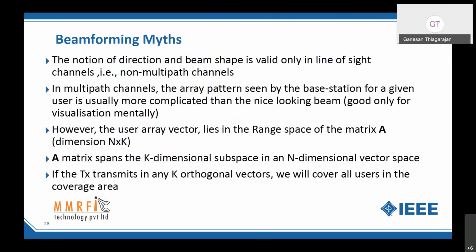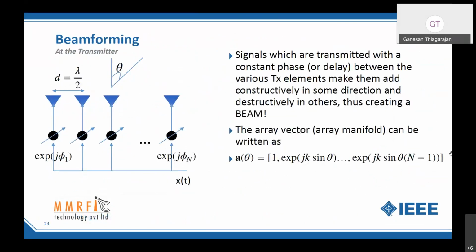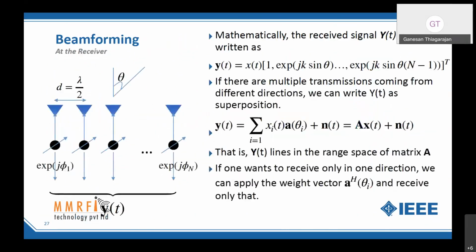And second thing is, in the multipath channel, the array pattern seen by the base station for a given user is much more complicated than this A theta formula. This A theta formula is well and good, nice in free space, but in a multipath channel, there will be a complicated array vector for each user, right?